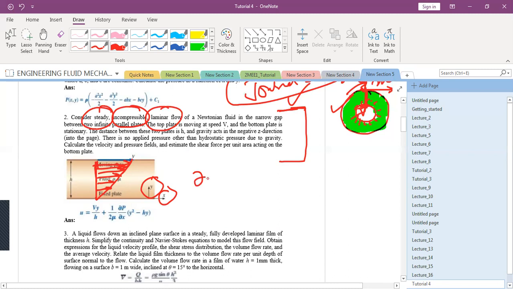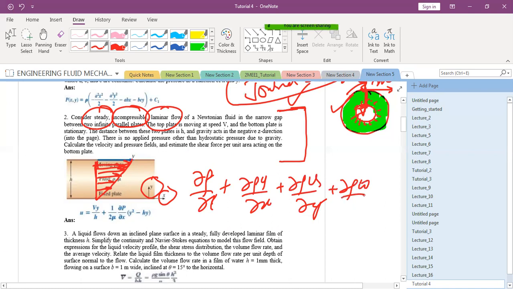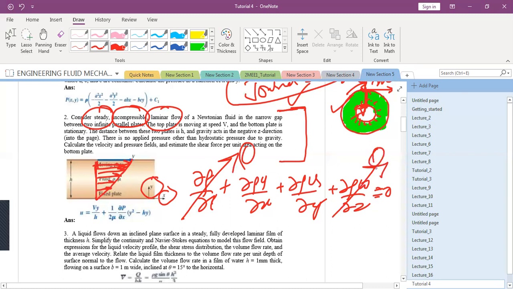So general equation is this: curly rho by curly t plus curly rho u by curly x plus curly rho v by curly y plus curly rho w by curly z is equal to 0. So what do you think? Which term should go to 0? This should go to 0. This should go to 0.